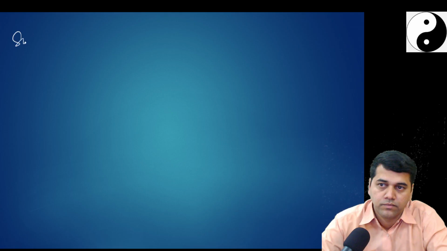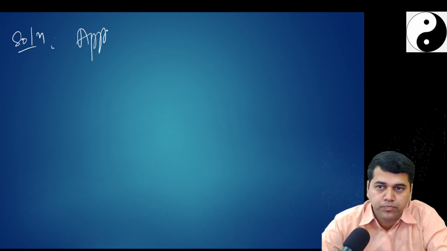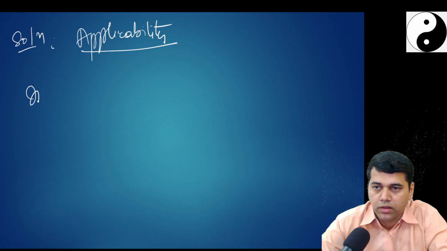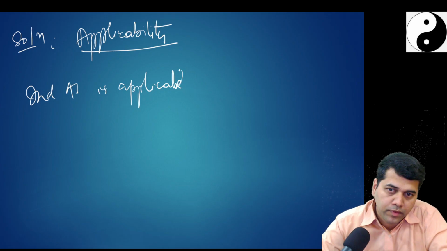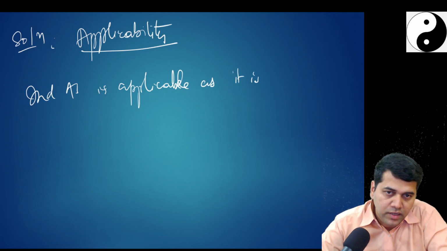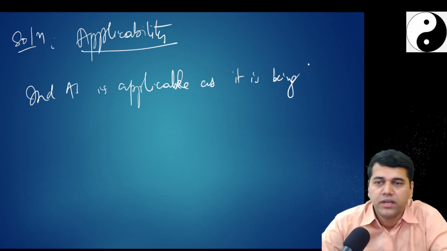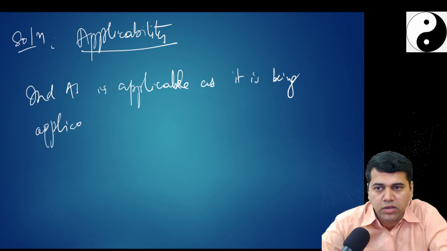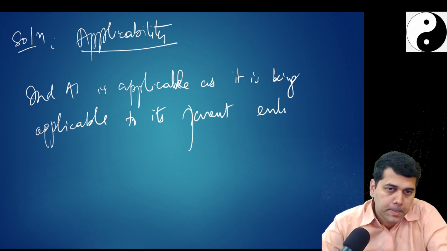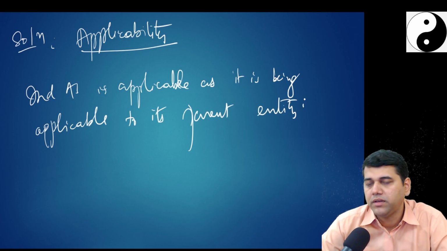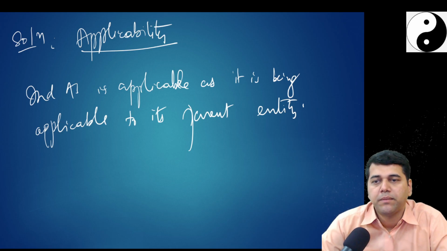First, applicability. Solution. Ind AS is applicable as it is being applicable to its parent entity.